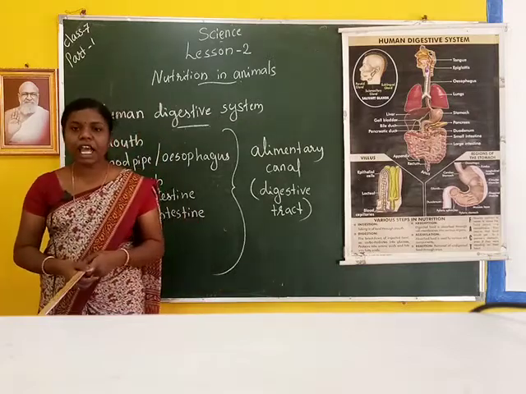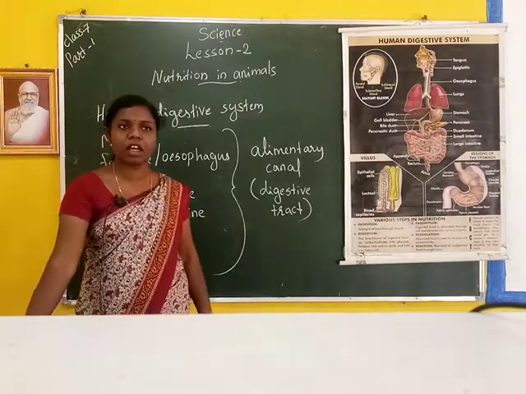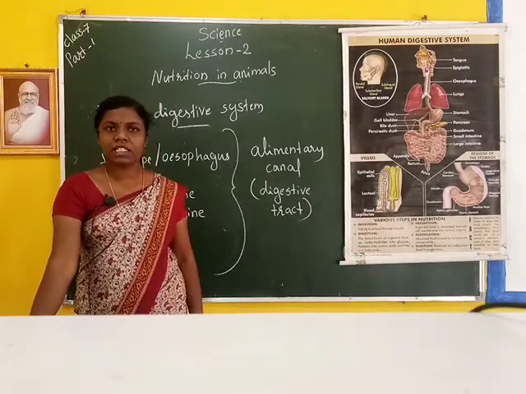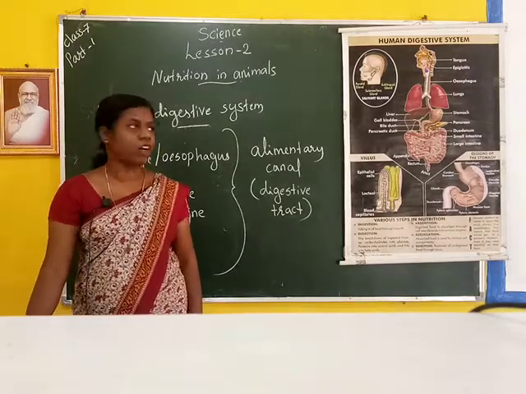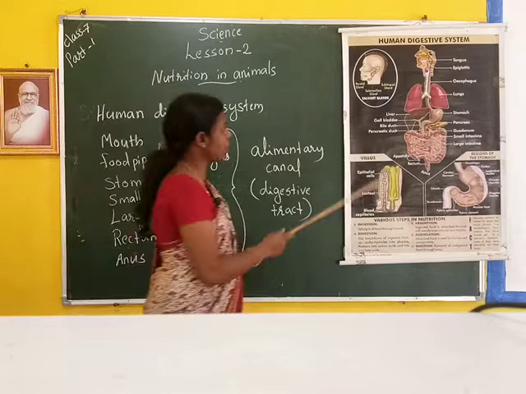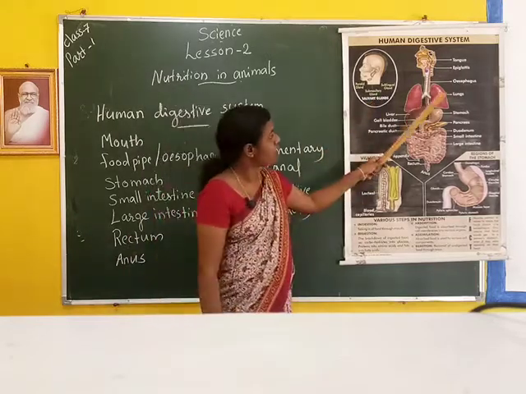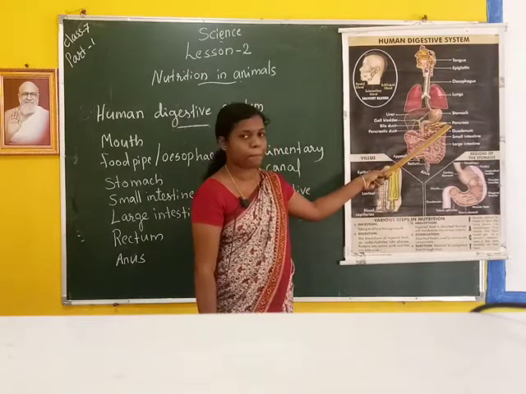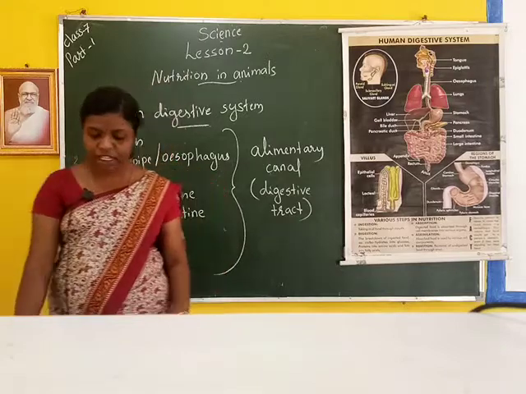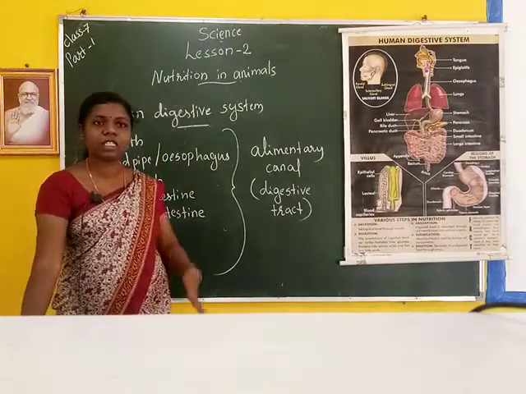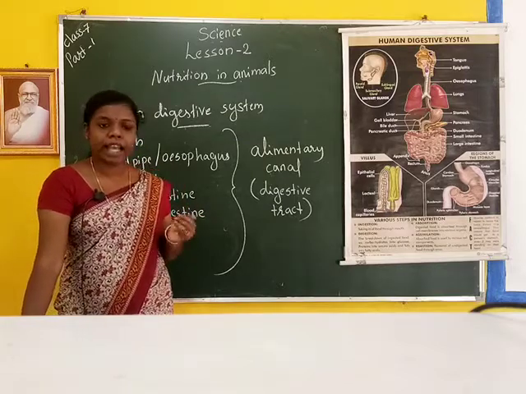There are many glands associated with the alimentary canal. These glands are the salivary glands, liver, and pancreas. These glands secrete juices that help in digestion. That means the salivary gland secretes juice, and this juice helps in digestion.